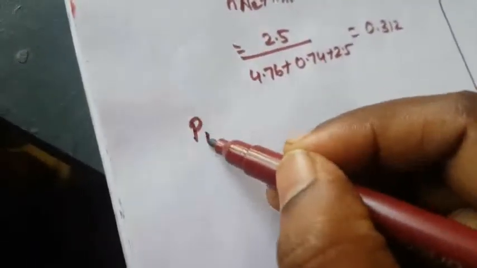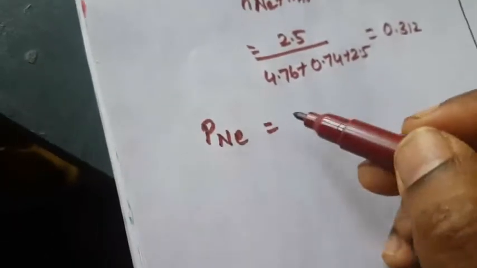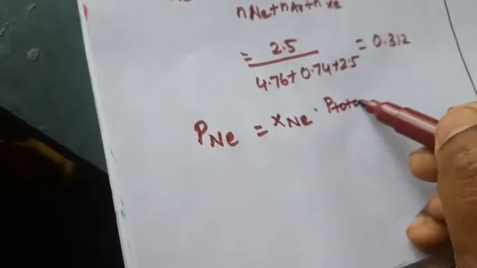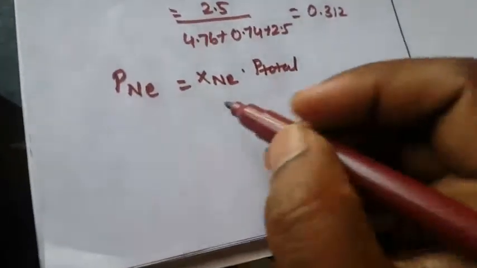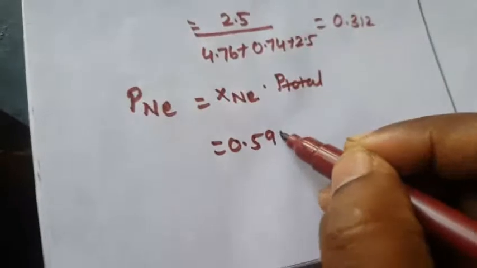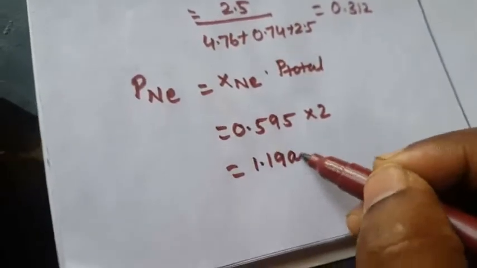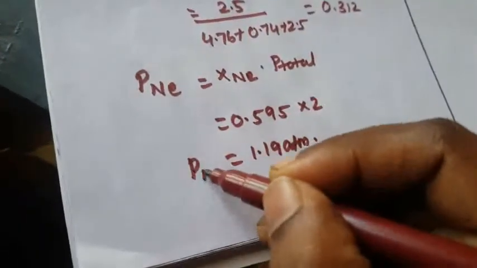First we have the partial pressure of neon. What is the formula? Mole fraction of neon into P total. The P total value is already given. What is the neon value? 0.595 multiplied by 2. You simplify that, 1.19 atmospheric pressure. That is the partial pressure of neon.